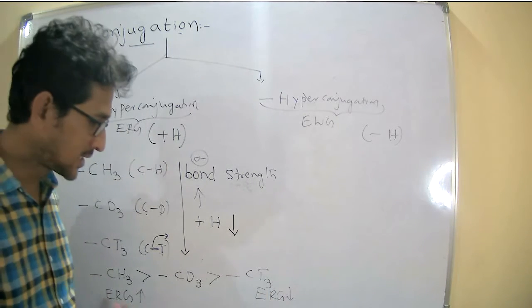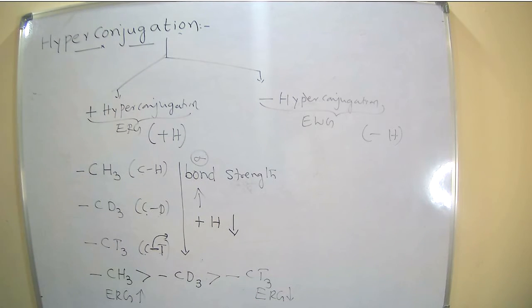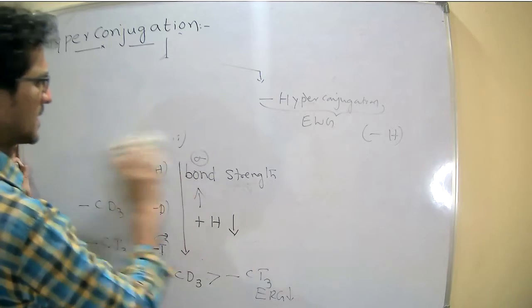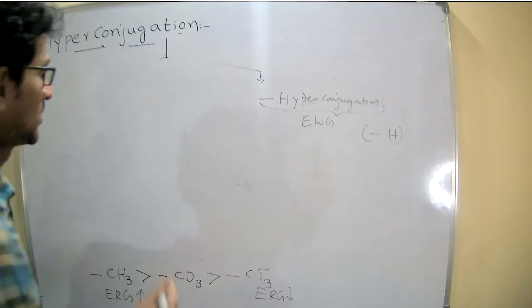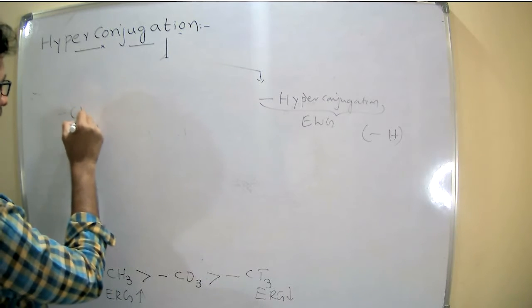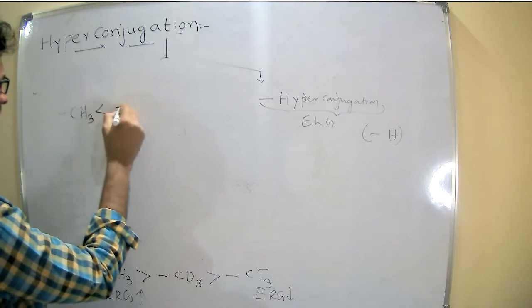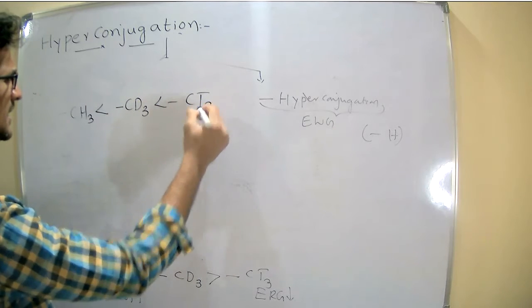But according to inductive effect, what is the order? What is the order of the inductive effect? CH3 is less than CD3, less than CT3.